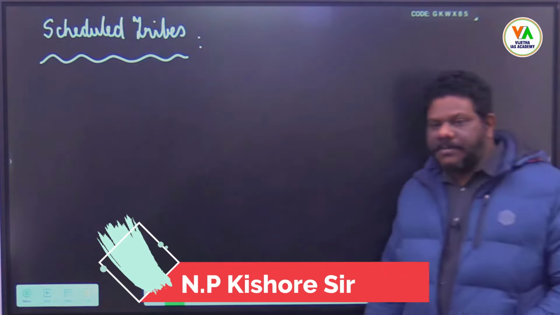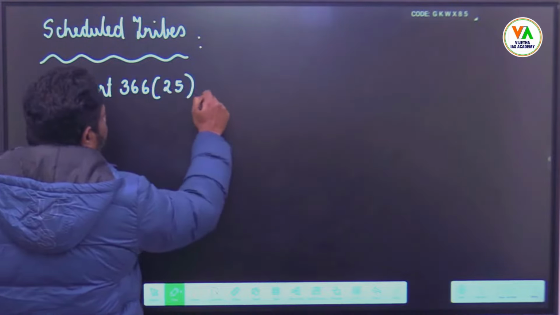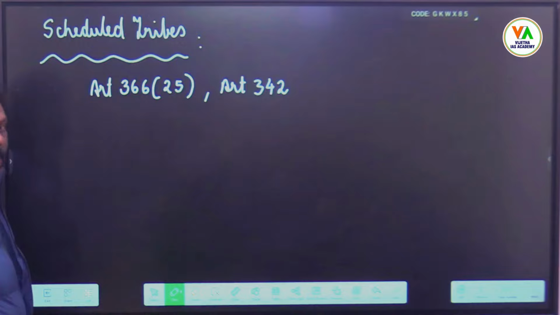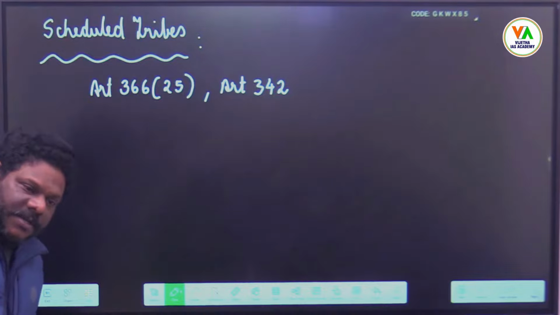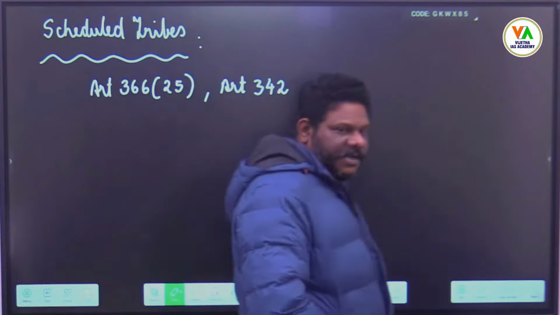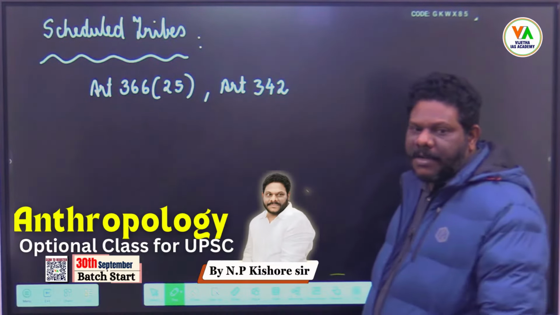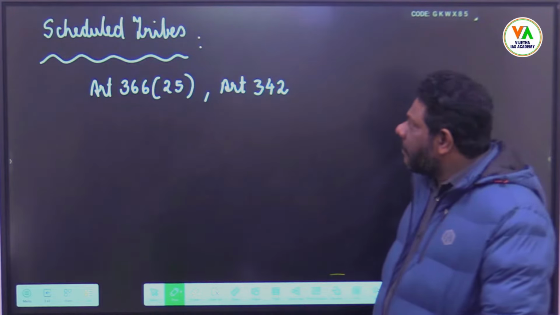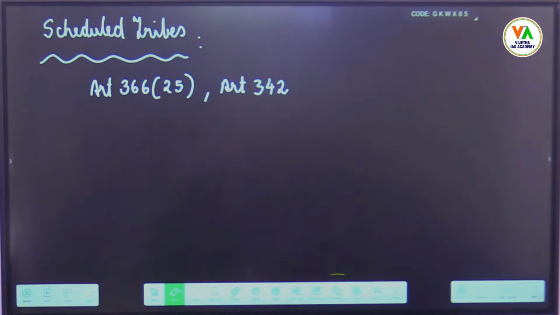So who are scheduled tribes? Actually two articles, Article 366(25) in line with Article 342 declares certain groups as scheduled tribes by initial public notification and declared by President of India in Gazette of India or through any subsequent amendment of the Parliament. You get my point. Please write Article 366(25) and Article 342 declare certain groups, or President declares certain groups through initial public notification in Gazette of India or through any subsequent amendment by the Parliament.